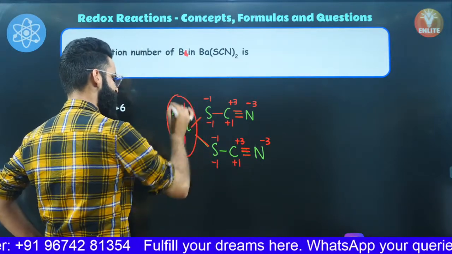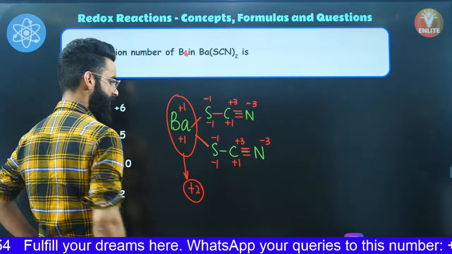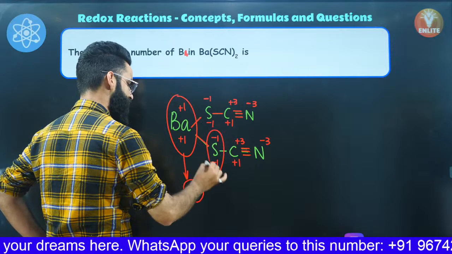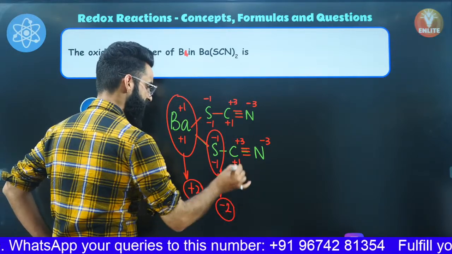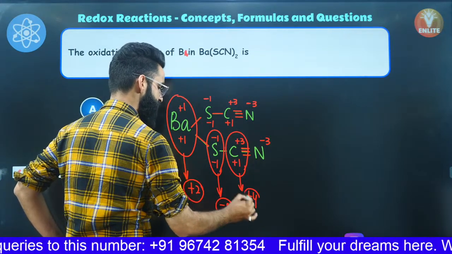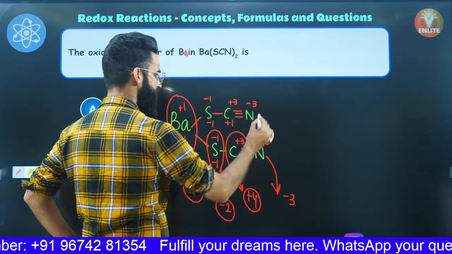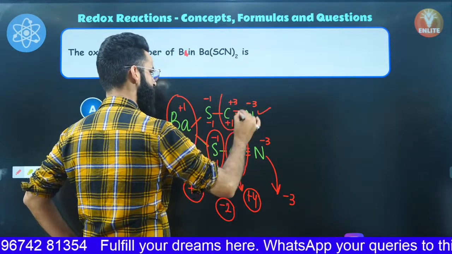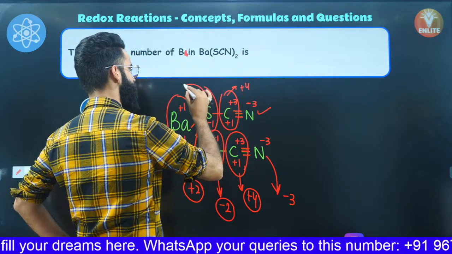Check the total charge present on this barium right here. It's going to be +2, right? So the oxidation state of barium right here is +2. Whatever the oxidation state of sulfur, its -1 and -1 comes out to be -2. Check out the oxidation state of this carbon. It's going to be +3 +1, that is +4. Check out the oxidation state of this nitrogen. It's -3, right? Similarly, this is -3. This one is +4, and at the same time, this one is going to be -2.